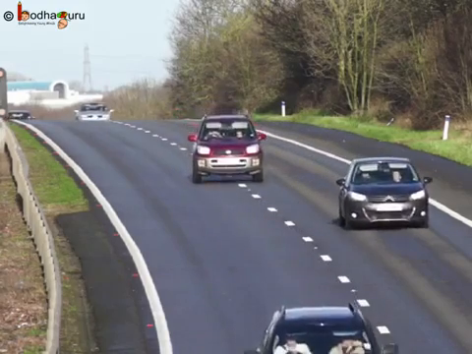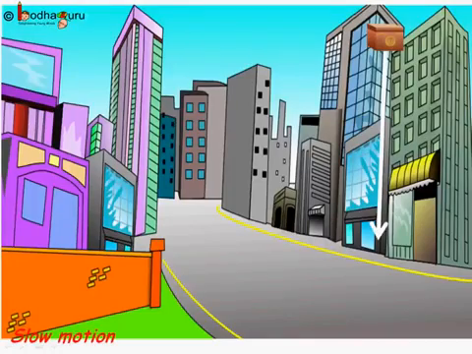In case of a falling object, gravitational force pulls the object down and the velocity increases by 9.8 meters every second. So acceleration is 9.8 meters per second square. When the box is falling from a higher place, say a 5-story building, it gets more time to accelerate. Hence it gains more velocity when it hits the ground.